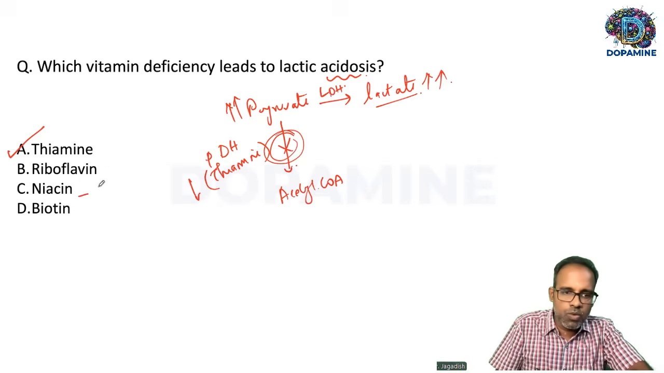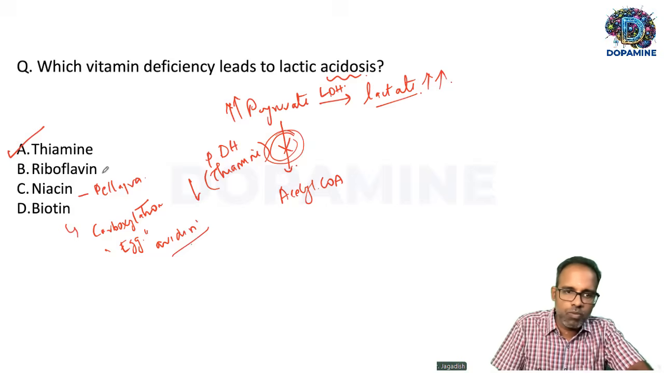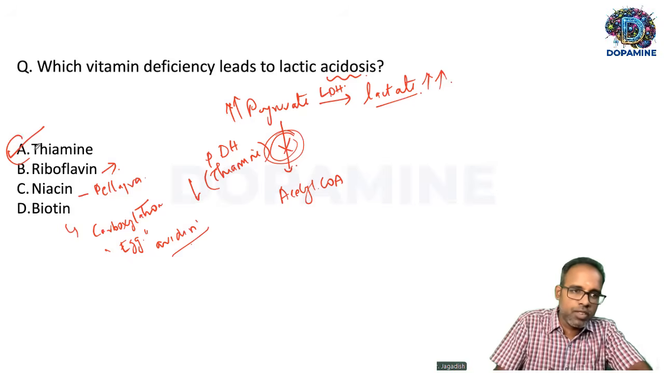Niacin deficiency, no, that leads to pellagra. Biotin, mainly the carboxylation reactions are affected. Whenever you think of biotin, you think of egg, avidin. Excess intake of raw eggs can lead to biotin deficiency. Riboflavin, no. That can cause glossitis, magenta colored tongue, conjunctivitis, and so on. So the answer for this question is thiamine.